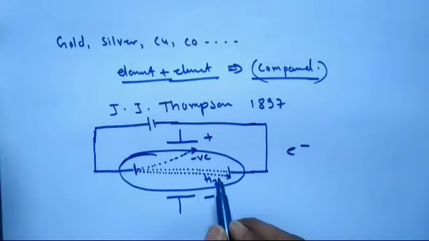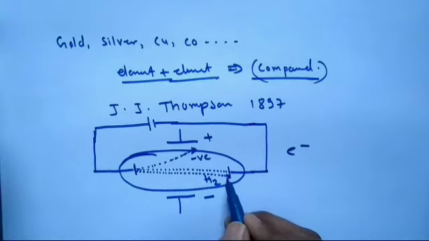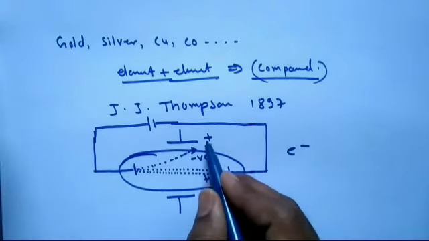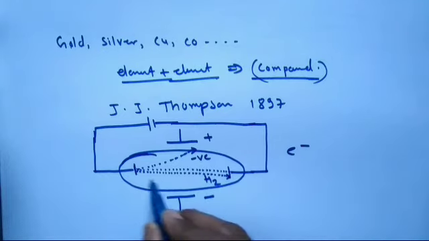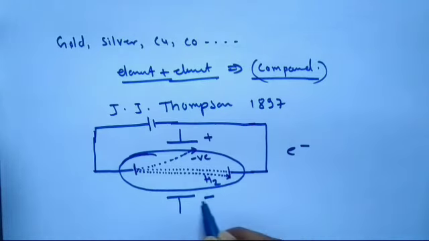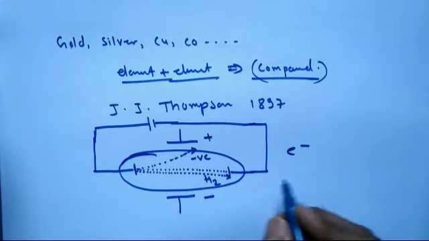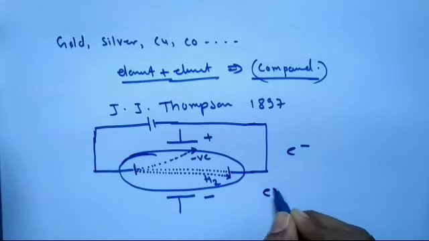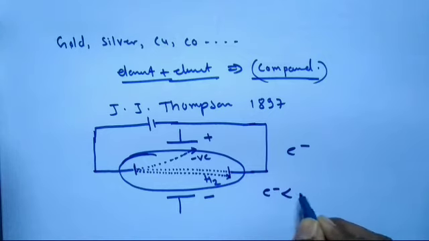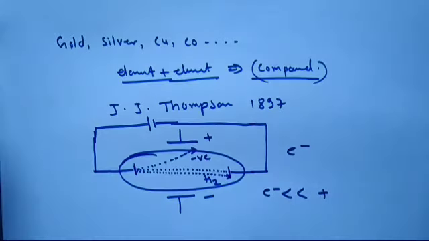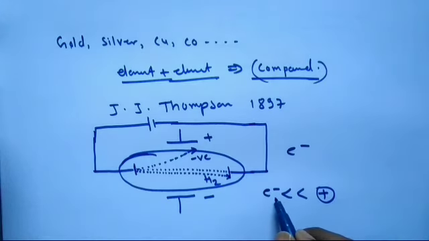So he understood that what is attracted towards the positive plate is the electron, and what is attracted to the negative plate is a positive particle, heavier than the negative particle. Electron is very much lighter than the proton, or proton is very much heavier than the electron.